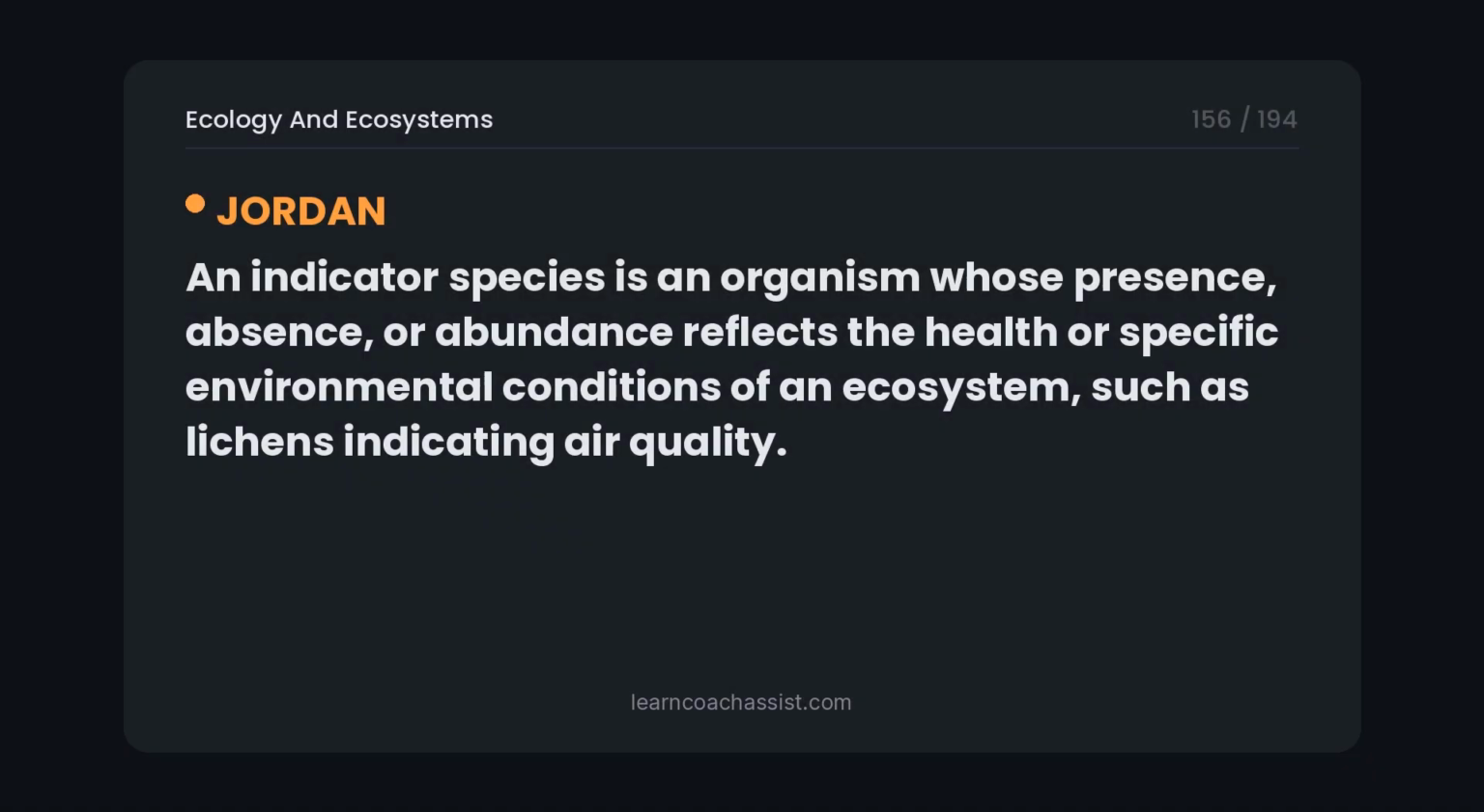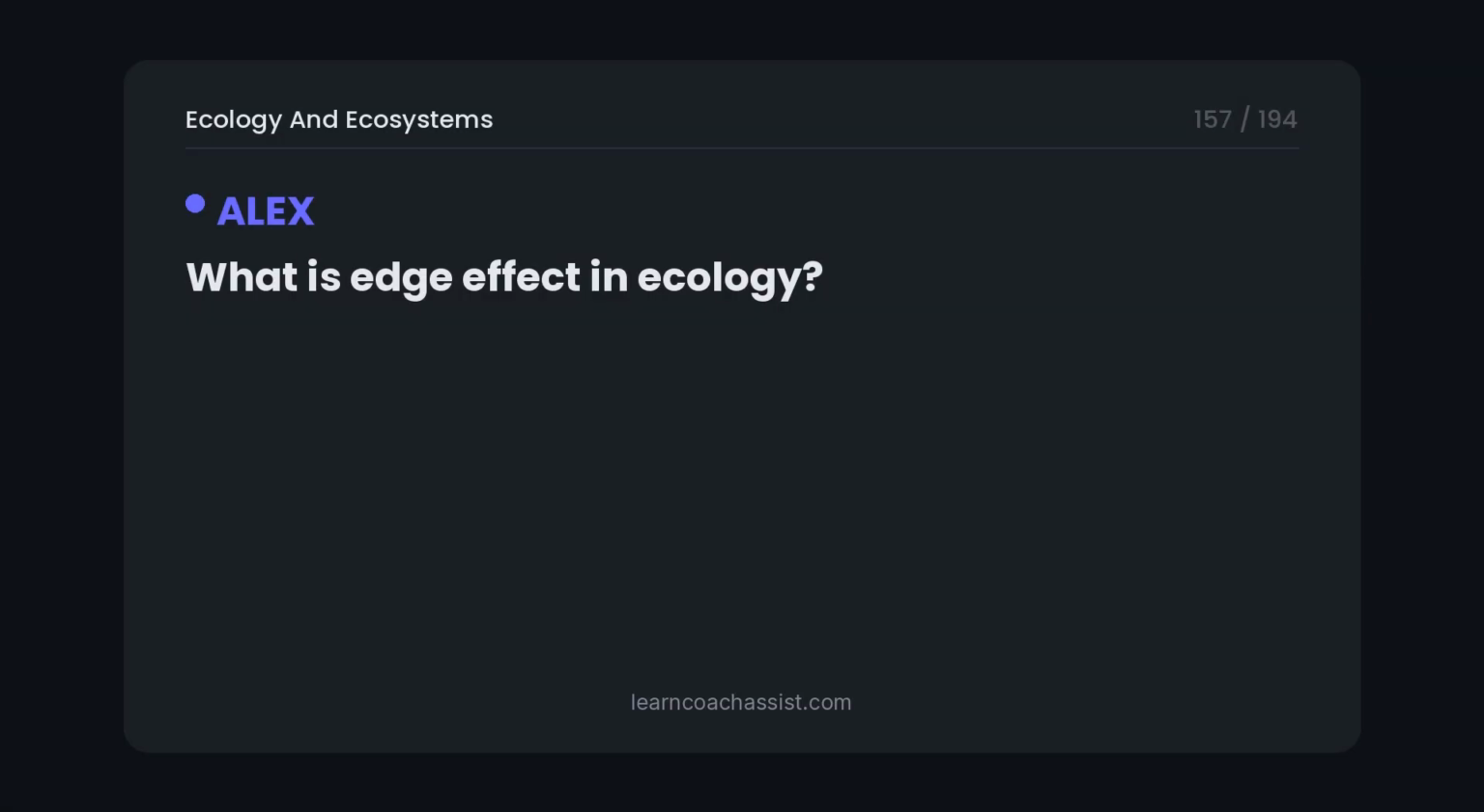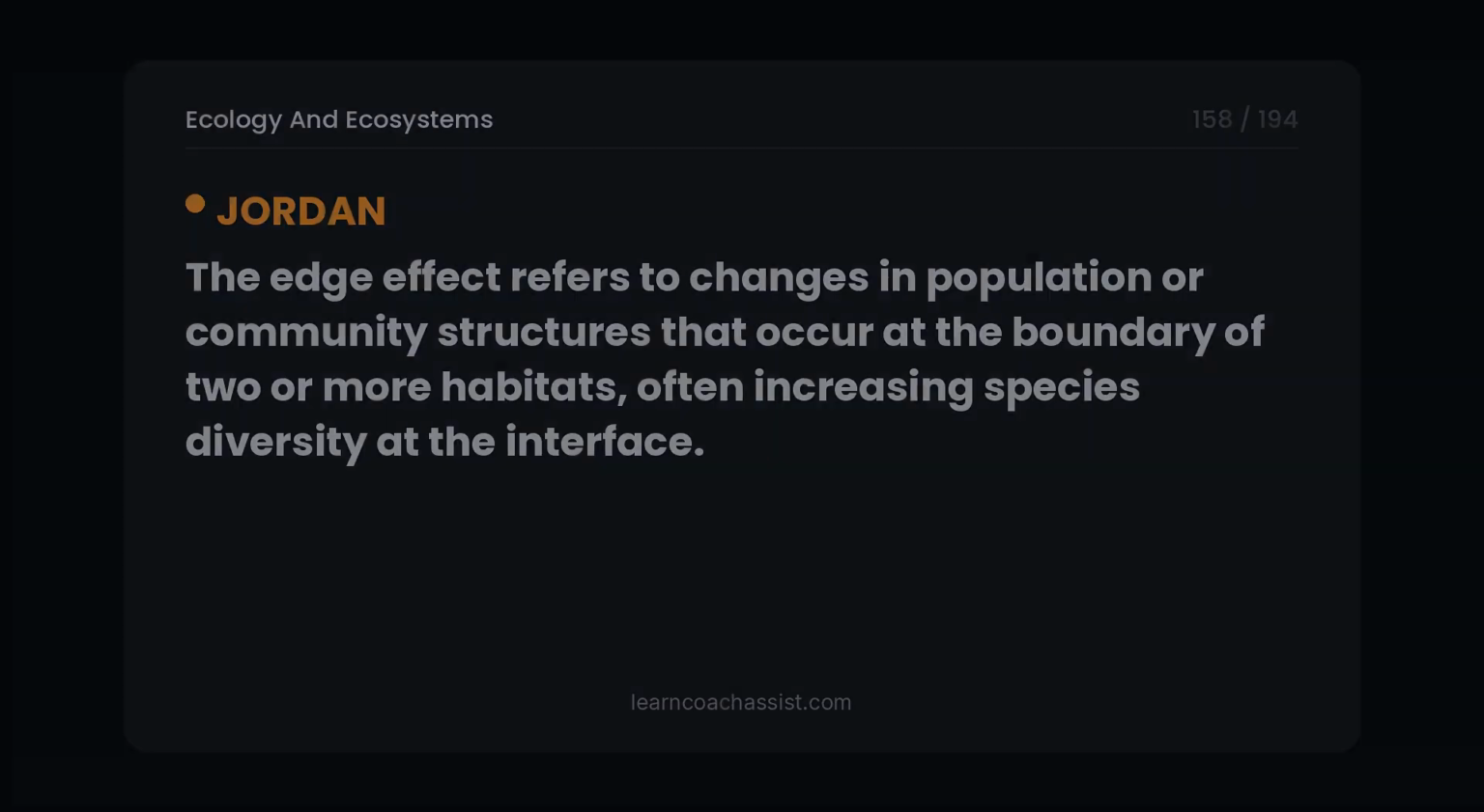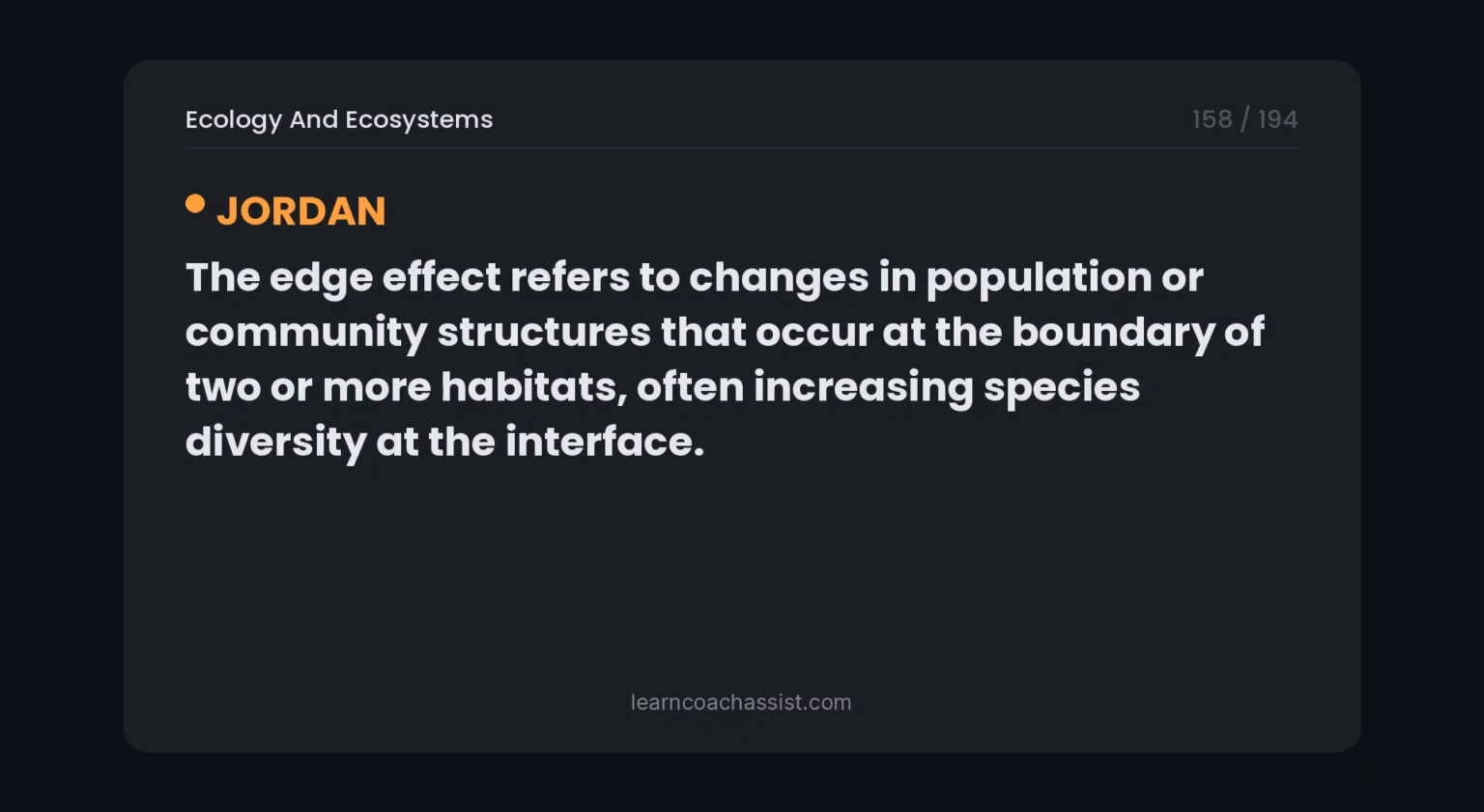What is an indicator species? An indicator species is an organism whose presence, absence, or abundance reflects the health or specific environmental conditions of an ecosystem, such as lichens indicating air quality. What is edge effect in ecology? The edge effect refers to changes in population or community structures that occur at the boundary of two or more habitats, often increasing species diversity at the interface.